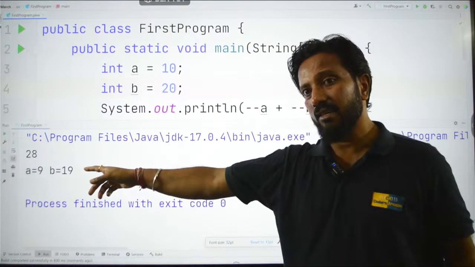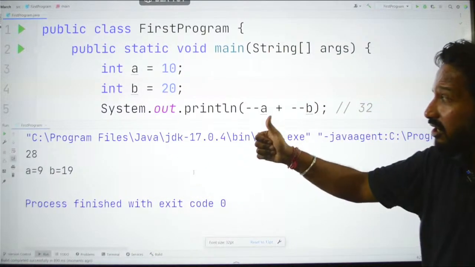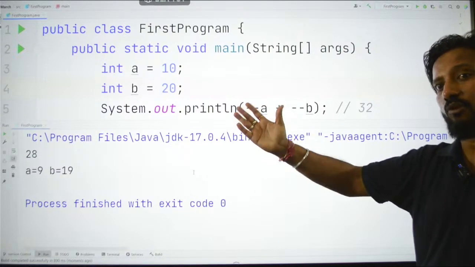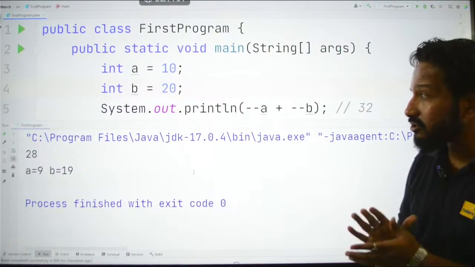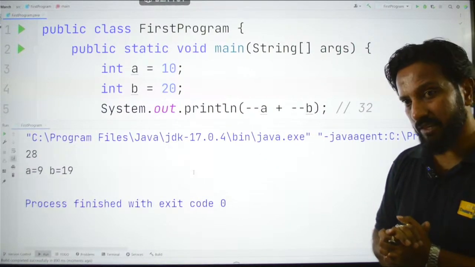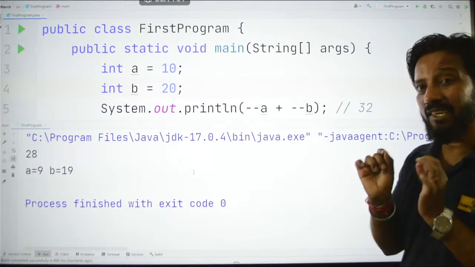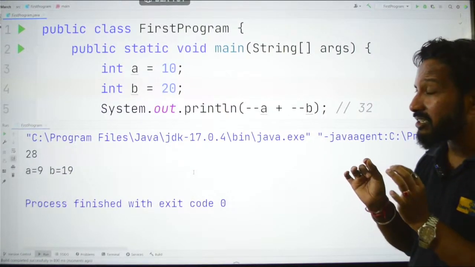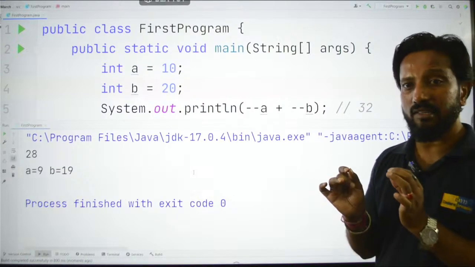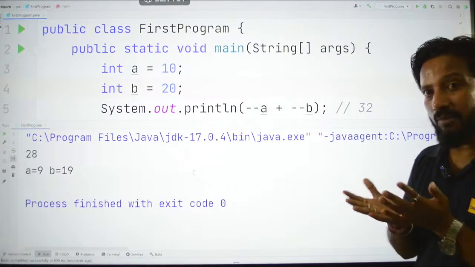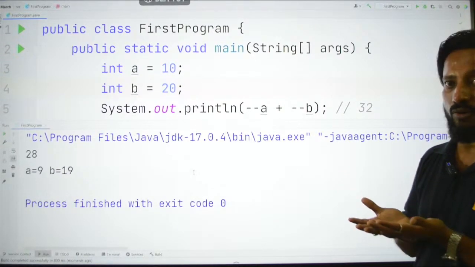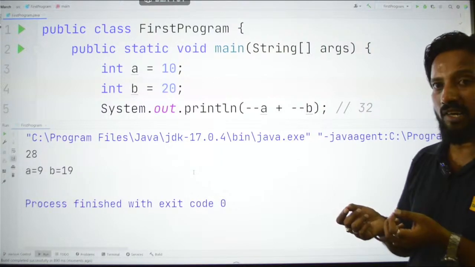See guys, clear now? So this is how your unary plus plus and minus minus operators work. They are also known as prefix and postfix. I hope you have understood this in the proper way. Any doubt, any silly doubt, guys? A doubt is silly as long as it is not asked. Because it's about your career, you have to ask those doubts. If you have any silly doubt in your mind, please ask them.